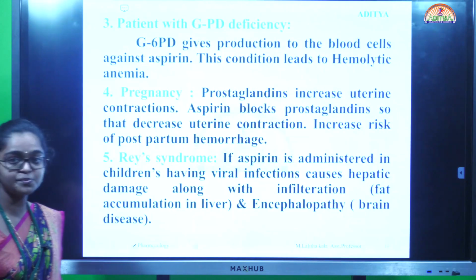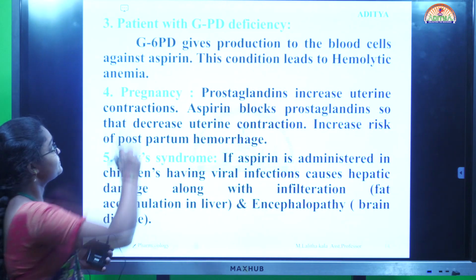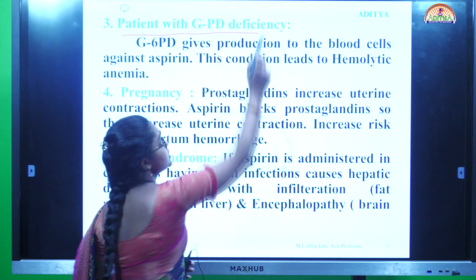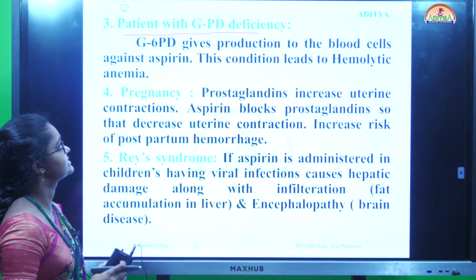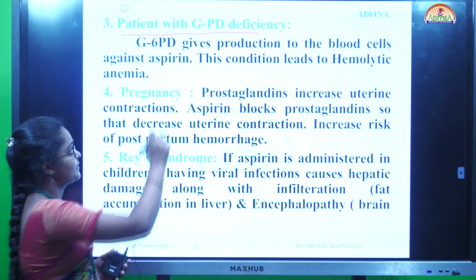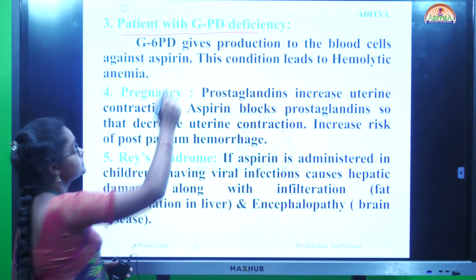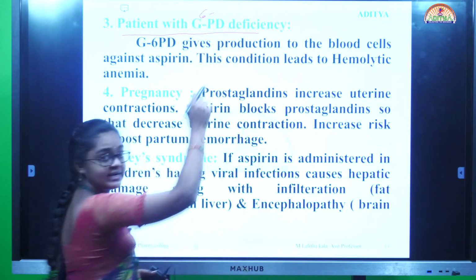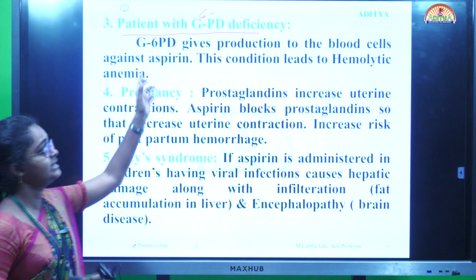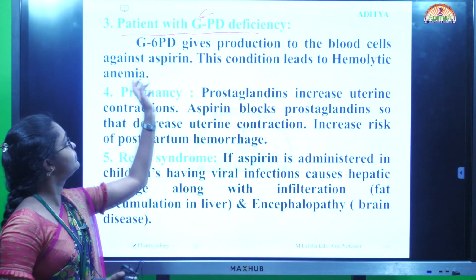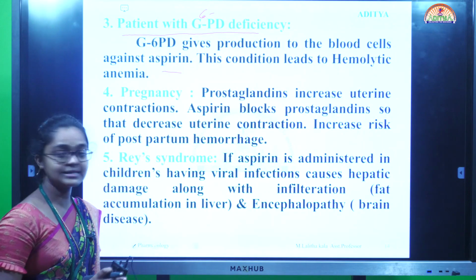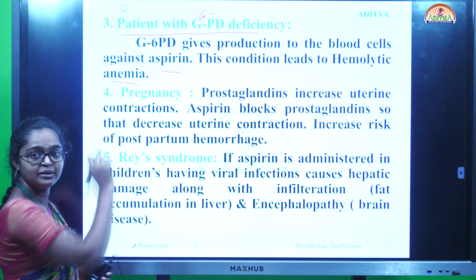Next is bronchospasm. Next, patients with glucose-6-phosphate dehydrogenase deficiency: aspirin damages the blood cells, and this condition leads to hemolytic anemia.